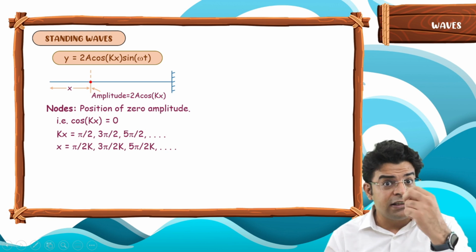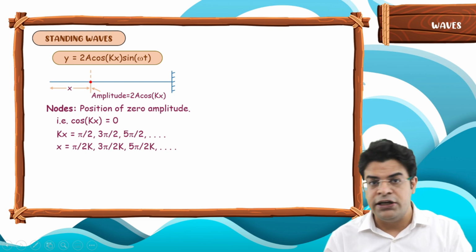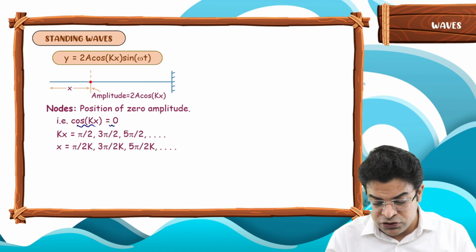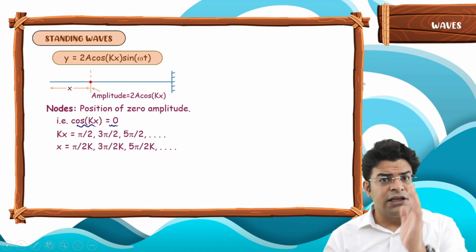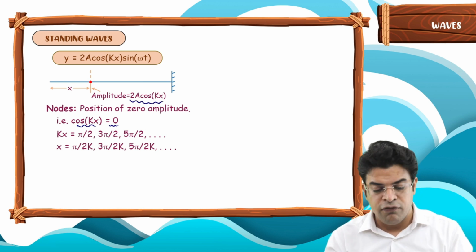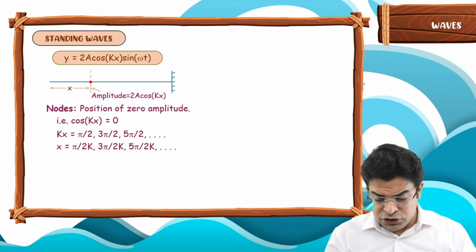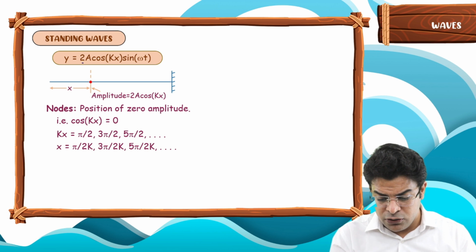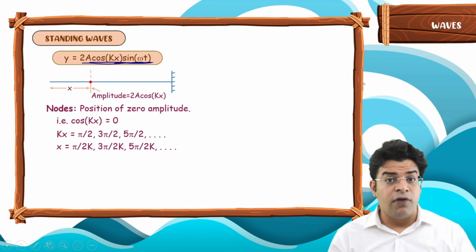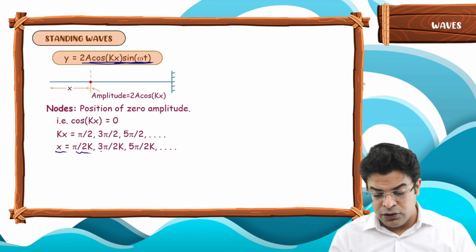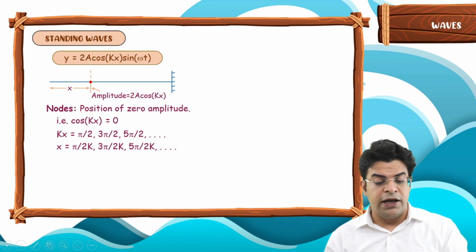As kx keeps on changing, you will find certain points for which cos kx equals 0, and their amplitude of vibration will be 0. So the positions of nodes for this particular equation of standing wave are found at x equals pi by 2k, 3 pi by 2k, 5 pi by 2k and so on.